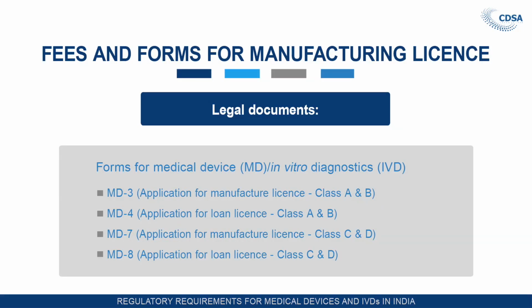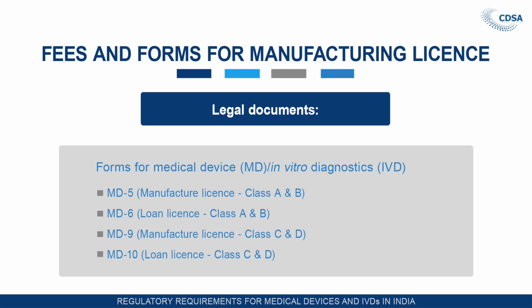Now fees and forms for the medical devices. Relevant forms we have already discussed. Here are the forms for grant of manufacturing license of class A, class B, class C and class D devices. MD3, that is the application for manufacturing license for class A and class B devices. MD4, that is the loan license application for class A and class B devices. MD7, that is the application for grant of manufacturing license for class C and class D devices. MD8, application for loan license for class C and class D devices.